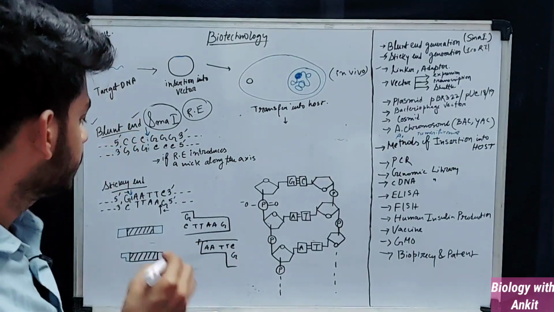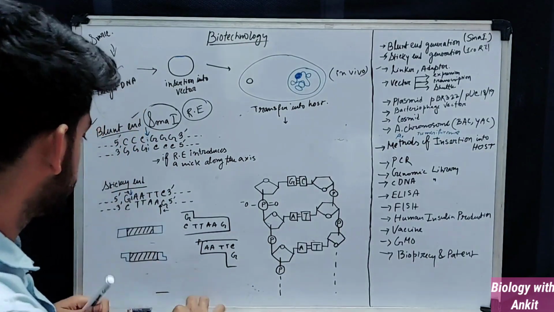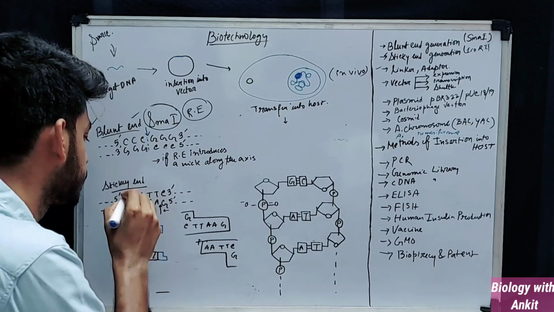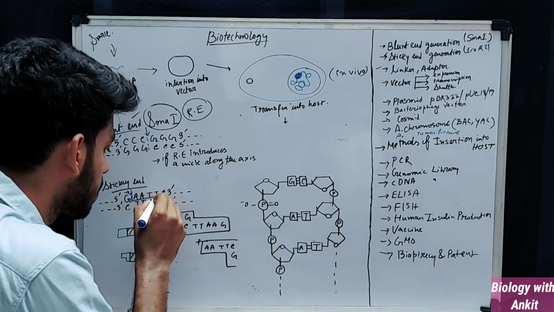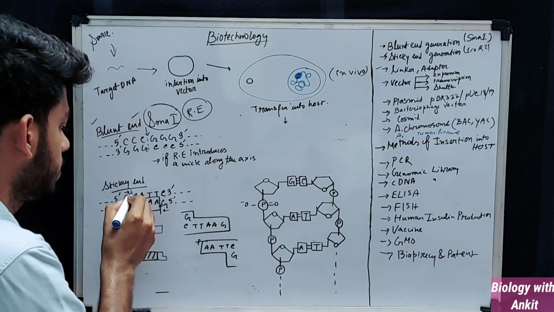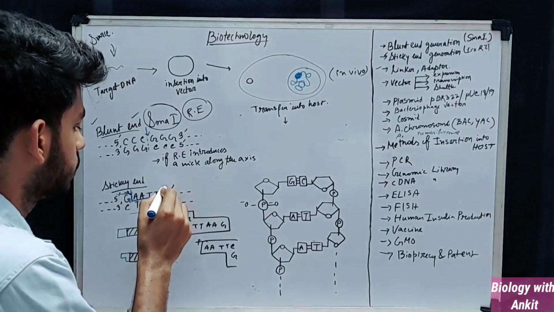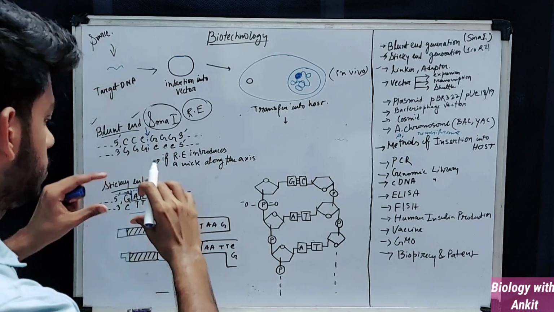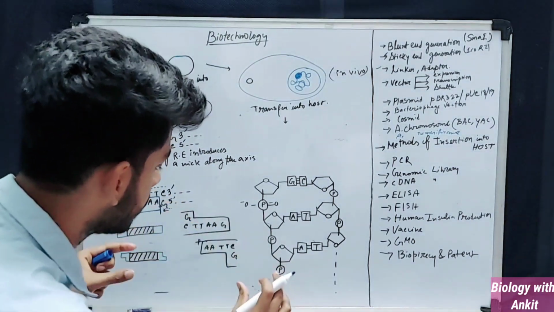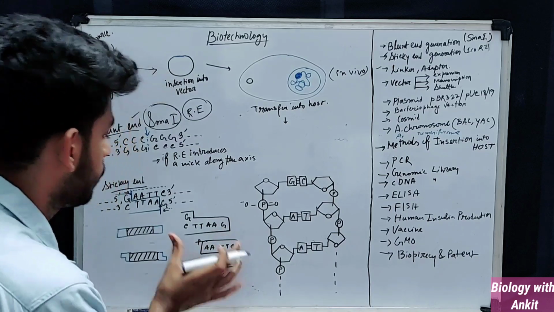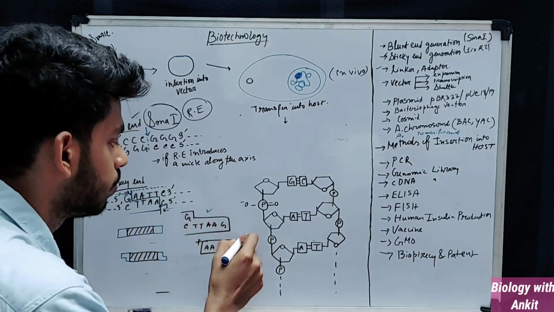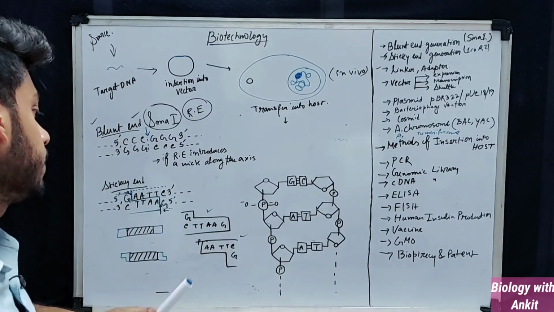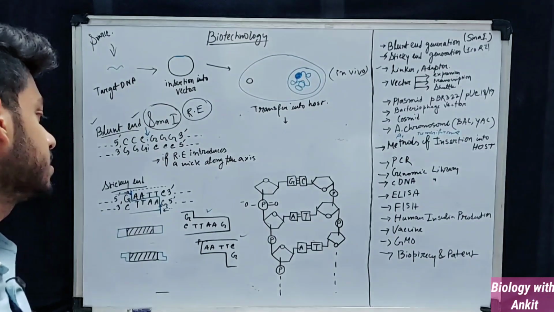So now you understand that. The picture will be like this. This will be one part and this will be the other part. You are just separating them, just opening them. If you join them together, they will be just like this. So these are the two parts which will be produced if a sticky end is generated. So how is a sticky end generated?